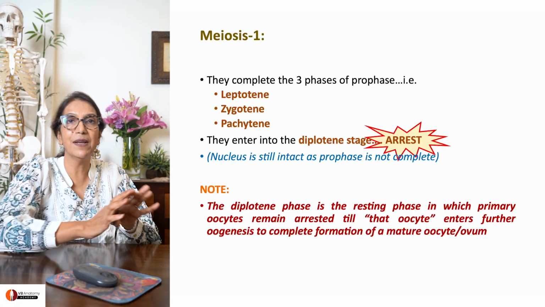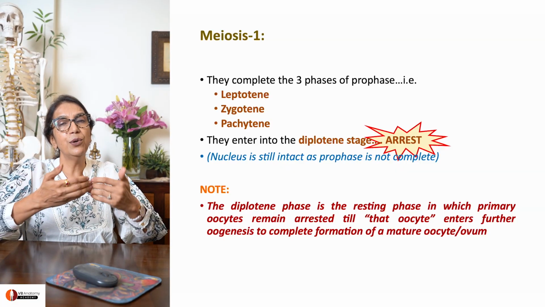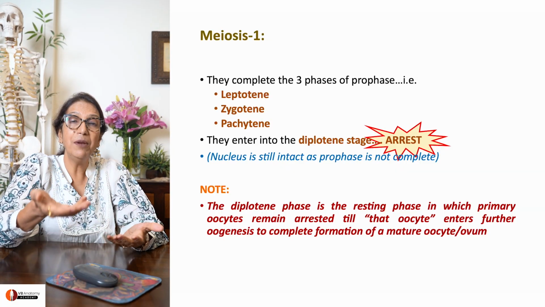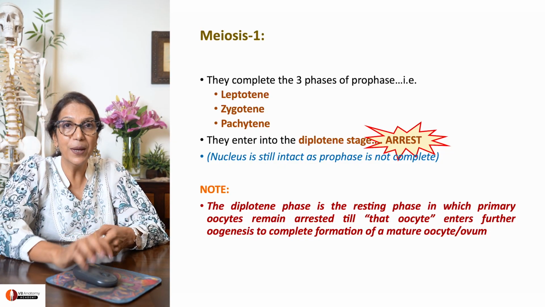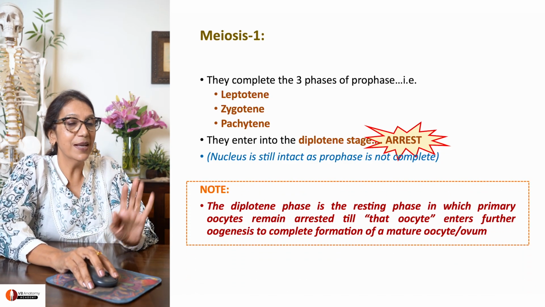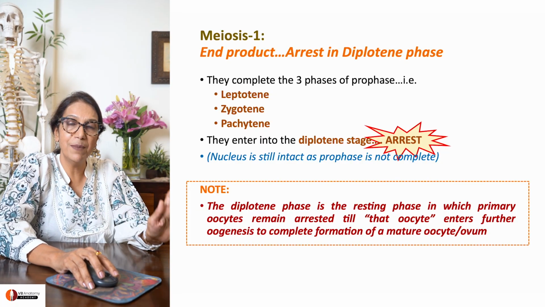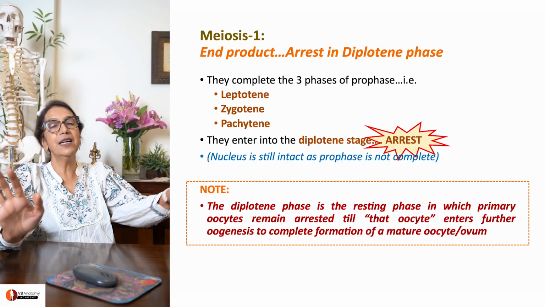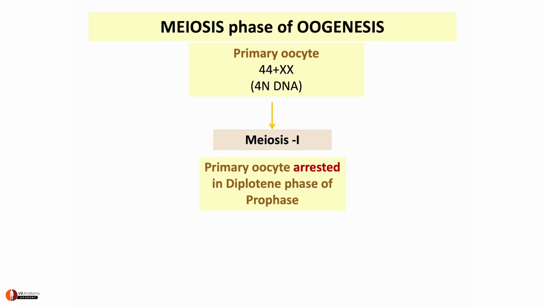They're going to stay that way till that oocyte is brought on to enter into an ovarian cycle. That can happen when the female is 14. That can happen when the female is 40. You get it? Please think about this. This is what I want you to carry home as one of the important moments in our lecture. End product of meiosis 1 at this moment is arrested diplotene phase. So, meiosis phase of oogenesis: primary oocyte entered meiosis 1, was arrested in diplotene phase of prophase.